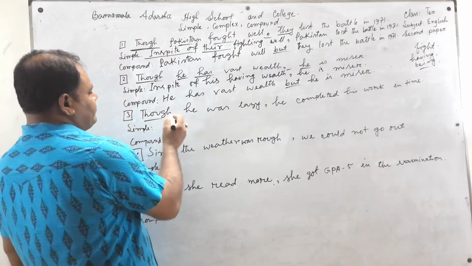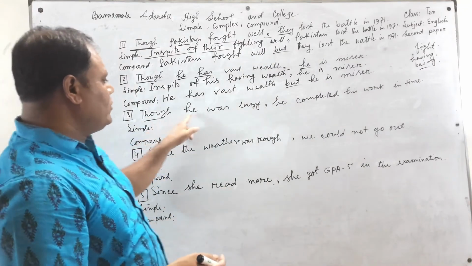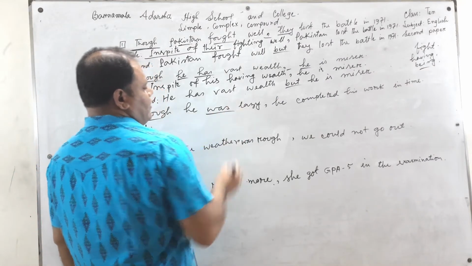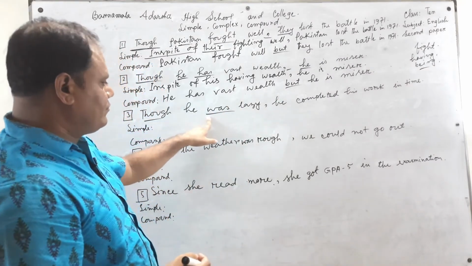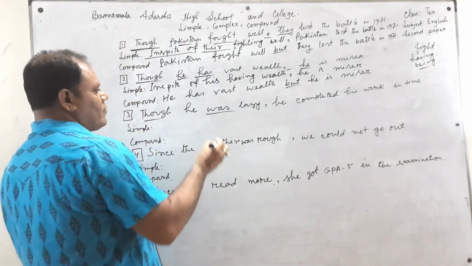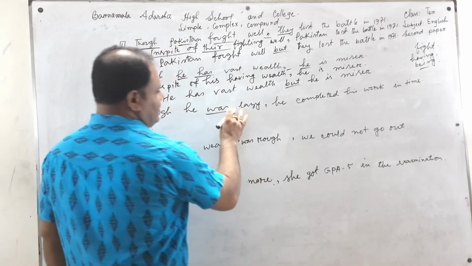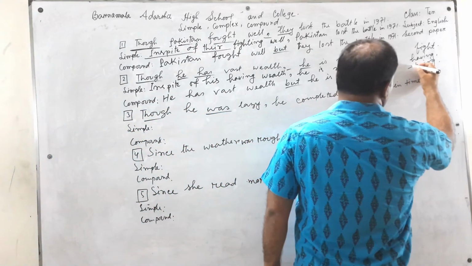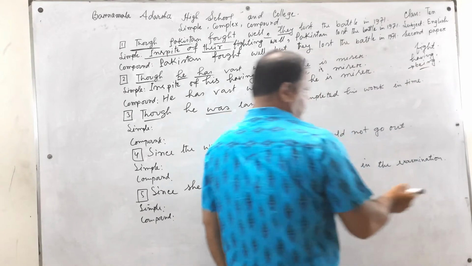The next example is, though he was lazy. If we find a be verb in a though, although clause, we can change the be verb in a simple sentence into being.